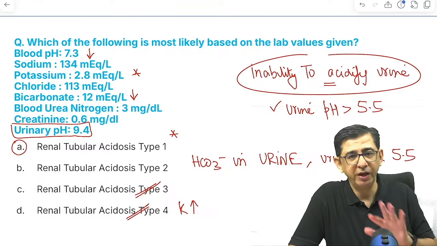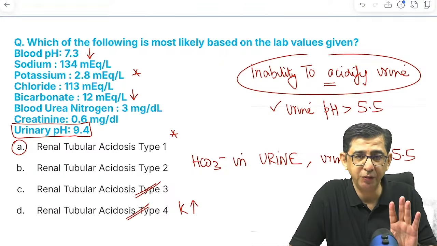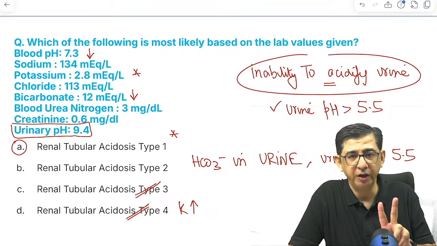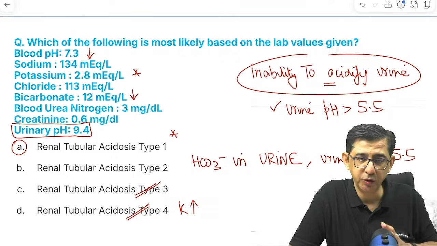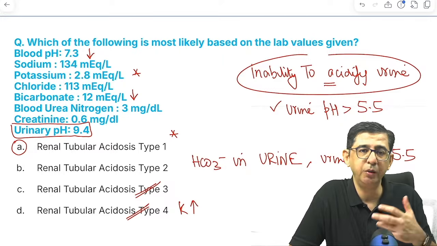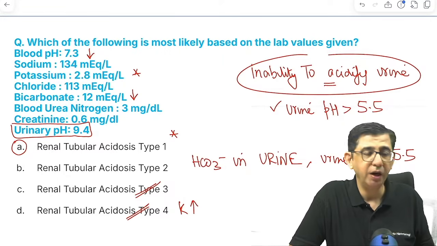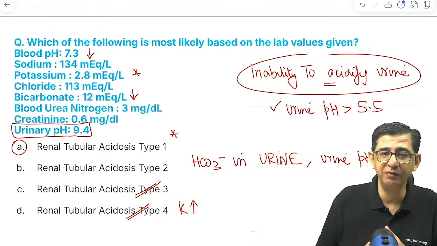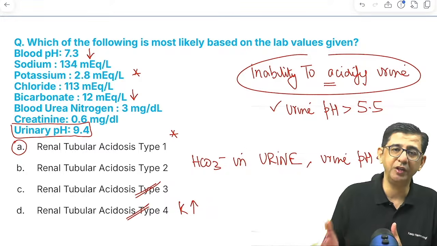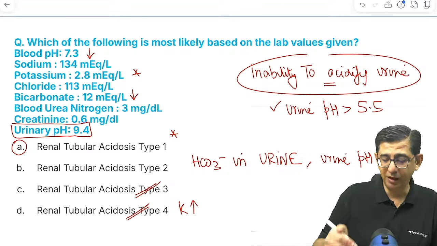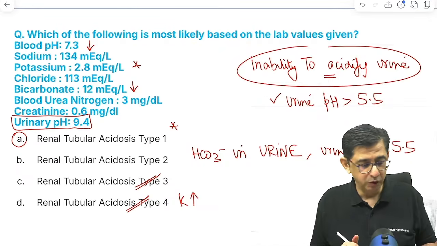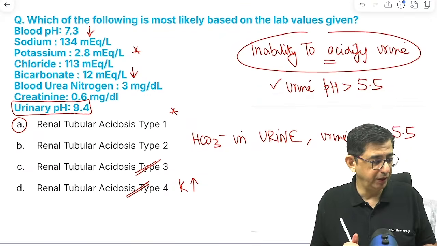And the hack behind this question, I'll say once again, is first look at the potassium. If it were elevated, it would be RTA4. Hypokalemia is found in RTA1 and RTA2, and to differentiate between the two, you check the urine pH. Urine pH is more than 5.5 in RTA1. The rationale is inability to acidify the urine. RTA3 is not present or is very rarely seen, so it is not described in the books. It is only research papers that mention it. So it is RTA1, 2 and 4, only the three varieties to be remembered by you. Okay, so we are sorted for the ones explained at the moment.